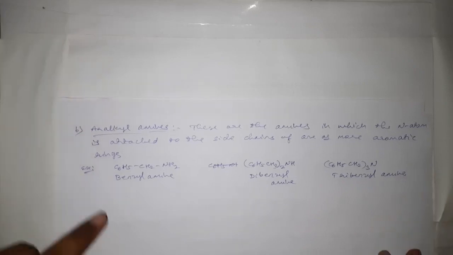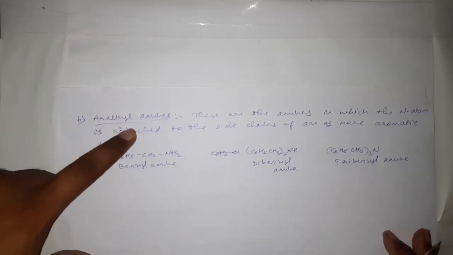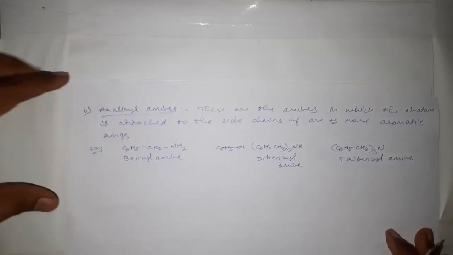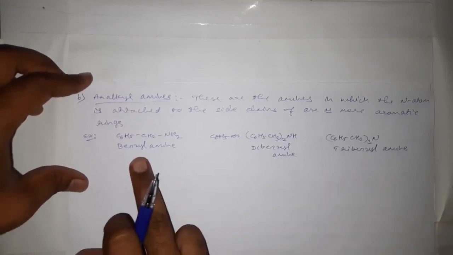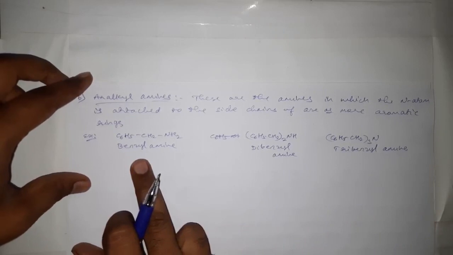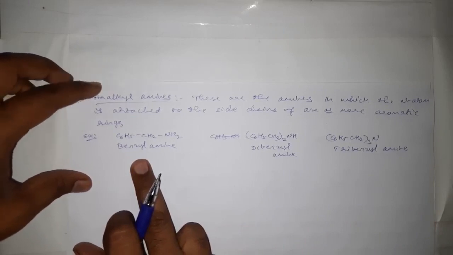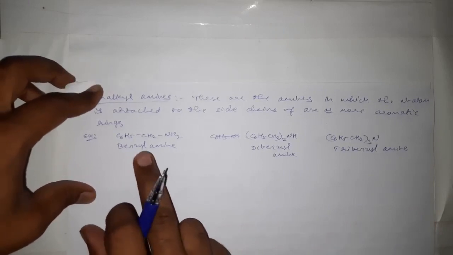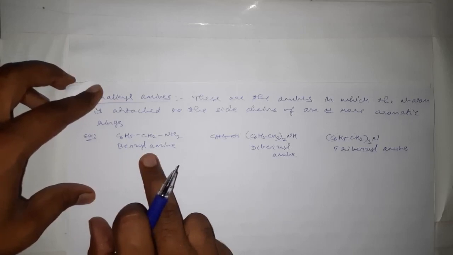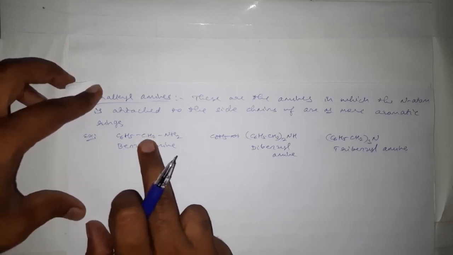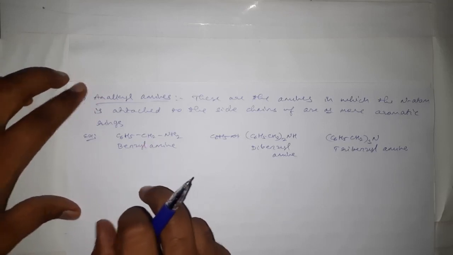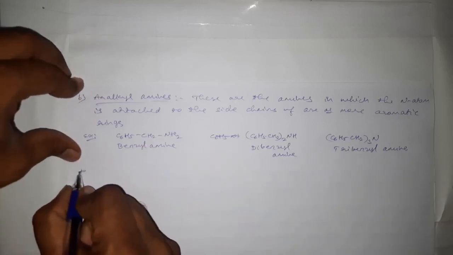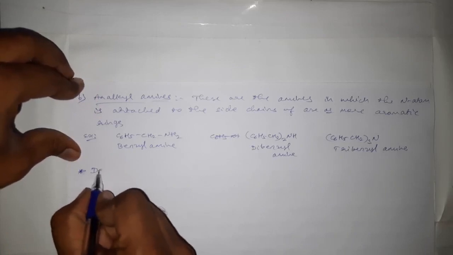These three are the examples for aralkyl amines, where the nitrogen atom of an amine is attached to a side chain of a benzene ring or aromatic ring.